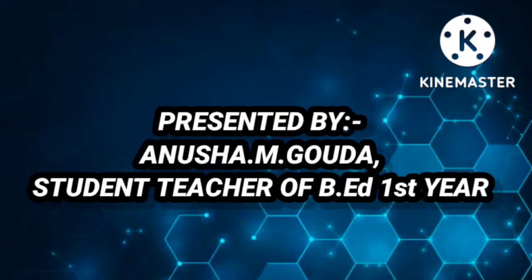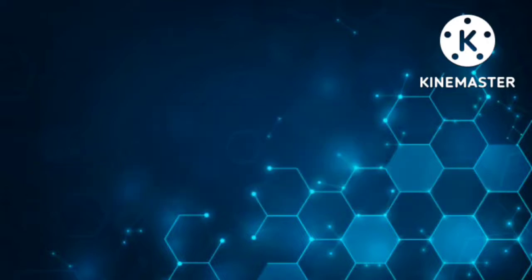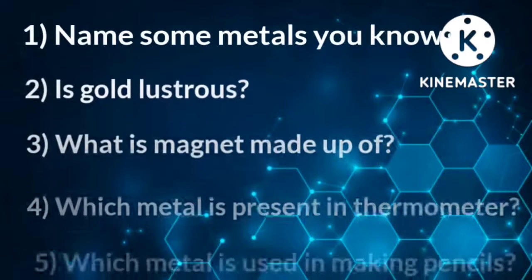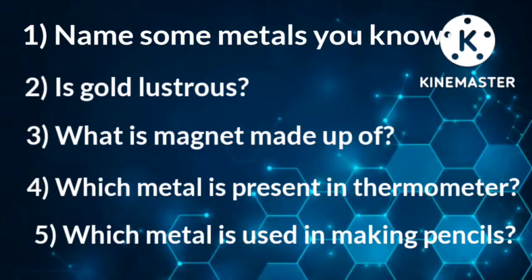So before going to our topic, let me ask you all a few general questions. First, name some metals you all know. Yes, iron, gold, silver, aluminium, copper, etc. Second question, is gold lustrous? Lustrous means shiny. Yes, gold is lustrous.